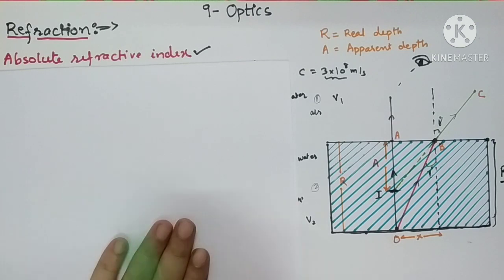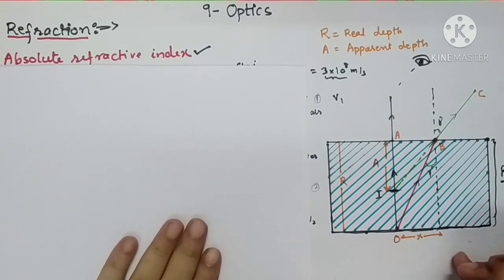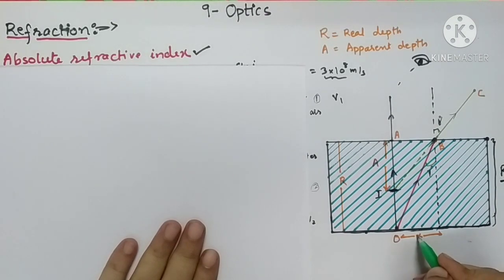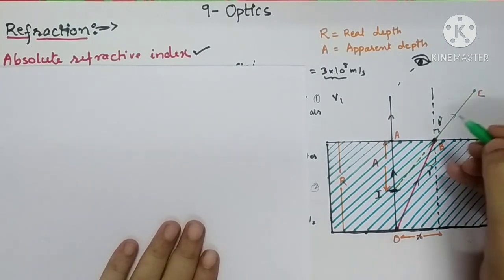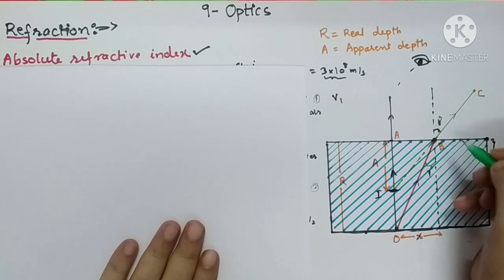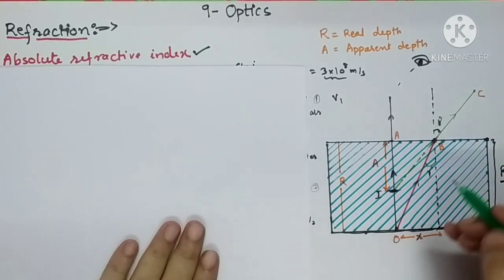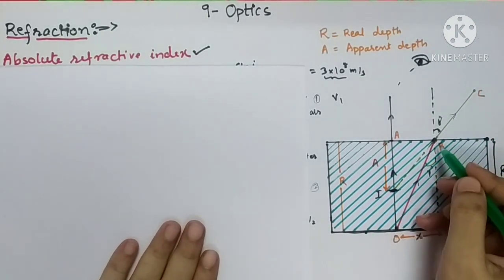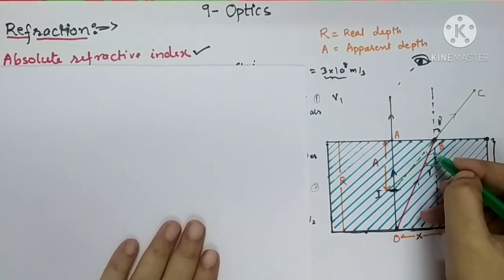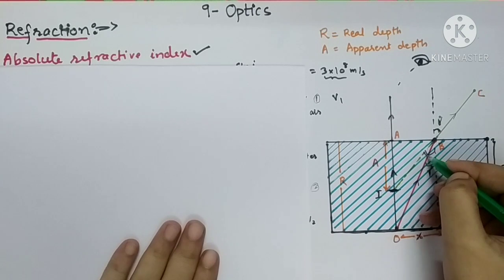Now let's do some calculation over here. The distance between the two normals is x. So see here, this complete angle is R. What do you say about this angle, angle IB? This complete angle is also R. Both are opposite angles.